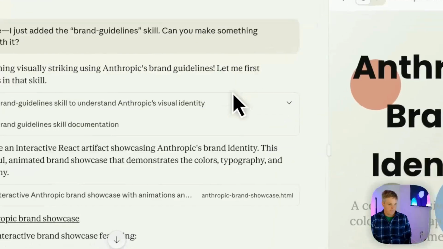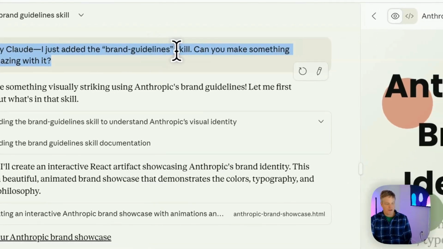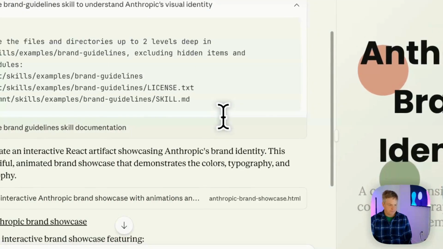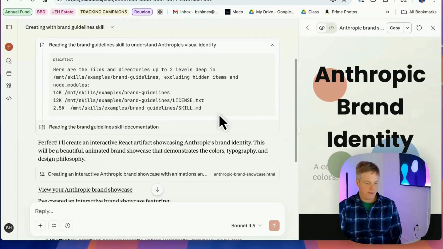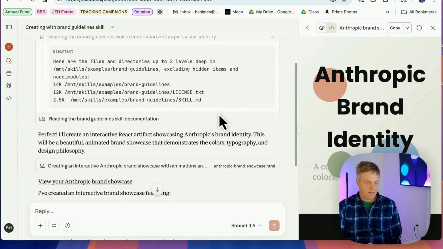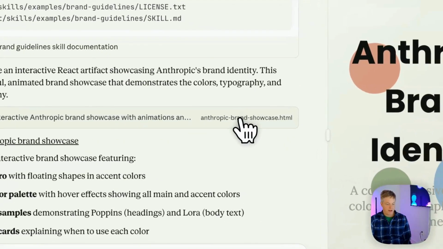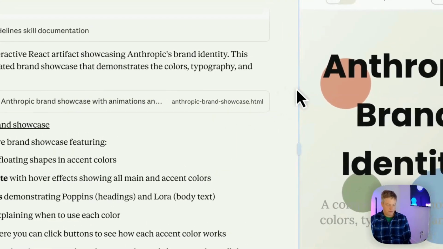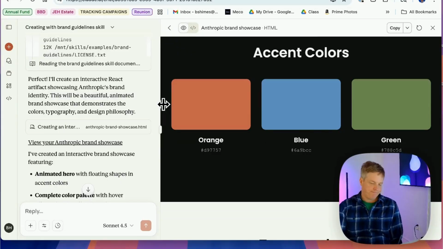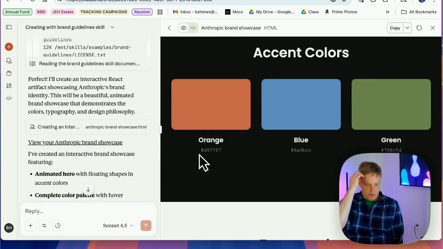This is the prompt, and so it knew enough. Well, actually, you're asking for the skill explicitly, and it invokes the skill. So you can see it's reading the guidelines. There are examples, and then there are the guidelines, and then it's creating the artifact here. And so let's show you here. And this is just an example, but it's adhering to all of the instructions for that particular skill.